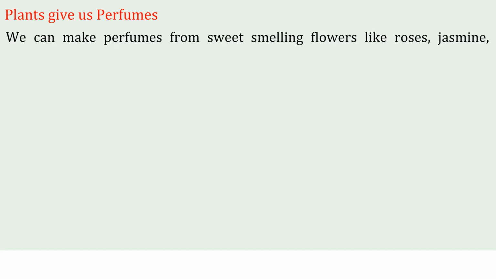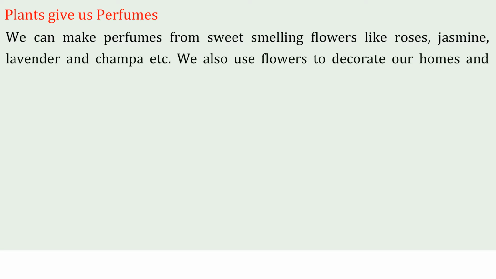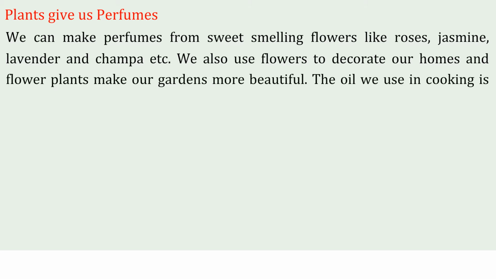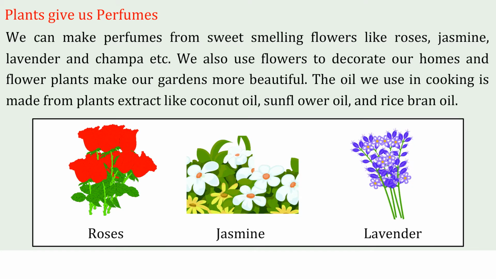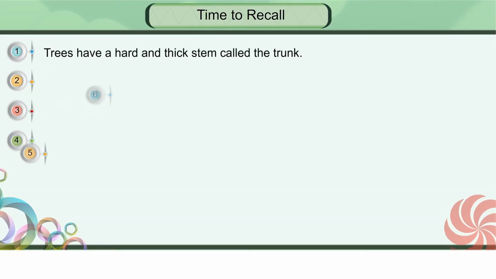Plants give us perfumes. We make perfumes from sweet-smelling flowers like roses, jasmine, lavender, and champa, etc. We also use flowers to decorate our homes, and flower plants make our gardens more beautiful. The oil we use in cooking is made from plant extracts like coconut oil, sunflower oil, and rice bran oil. Roses, jasmine, lavender.